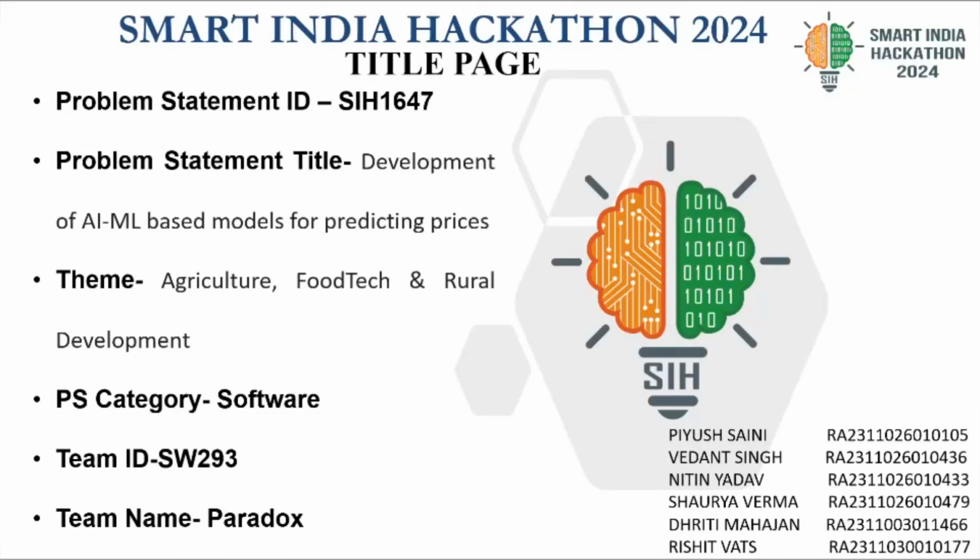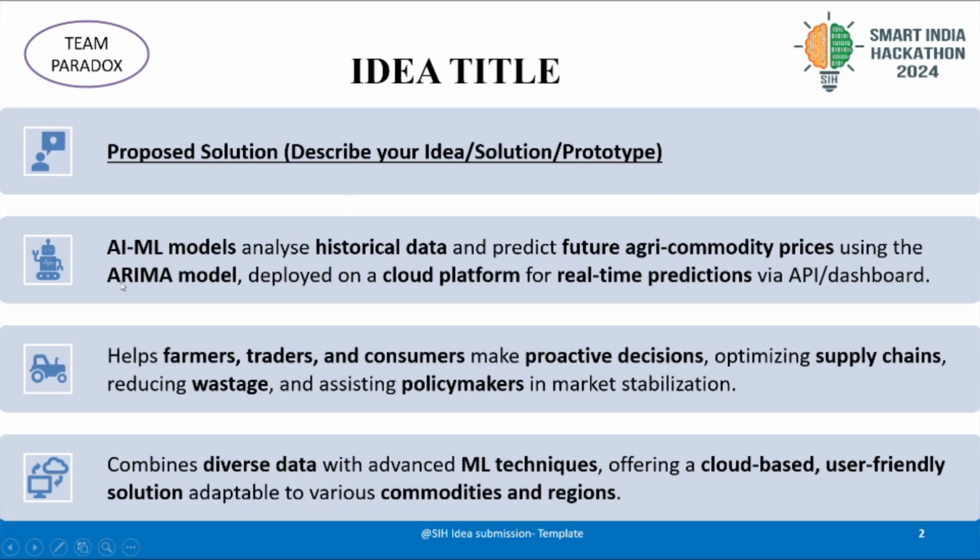Guys, we are Team Paradox, and our problem statement ID is SIH 1637. Our problem statement is development of AI/ML-based models for predicting prices. So, what is the idea title? We are going to use an ARIMA-based model to predict the future agricultural commodity prices.